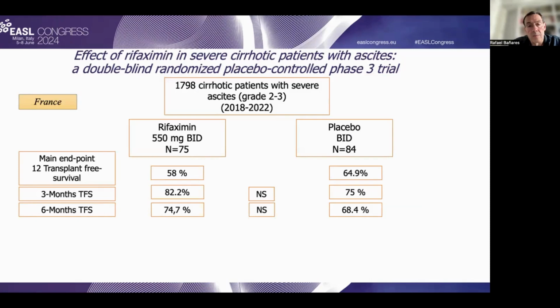Another issue that was evaluated in this EASL study is the use of rifaximin, not for the management of hepatic encephalopathy, but for the management of ascites, based on the speculation that rifaximin may decrease the bacterial translocation and the development of inflammatory episodes. And in this large study, the authors were able to randomize 150 patients to receive rifaximin or placebo, with the main endpoint of 12-month transplant-free survival, and also with evaluation of 3 and 6 month transplant-free survival.